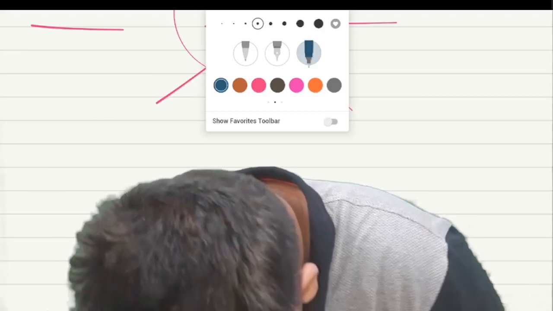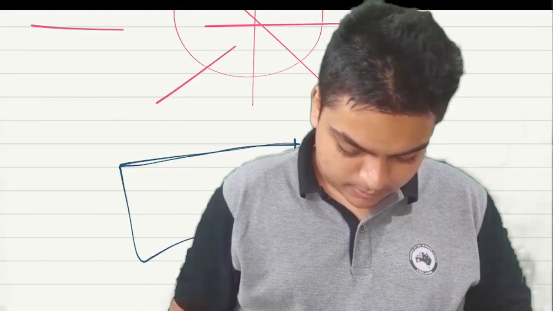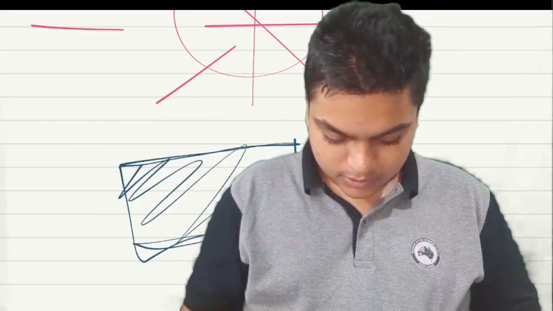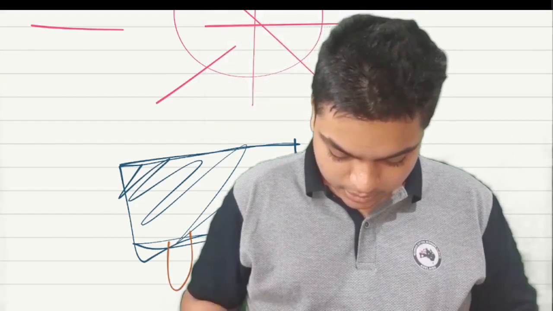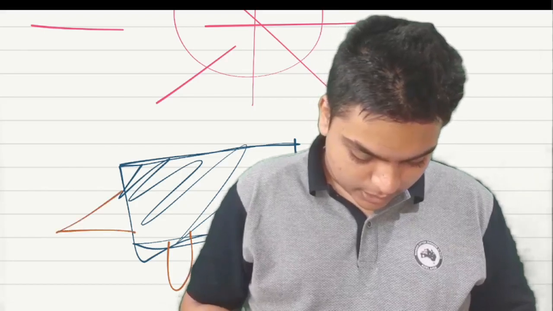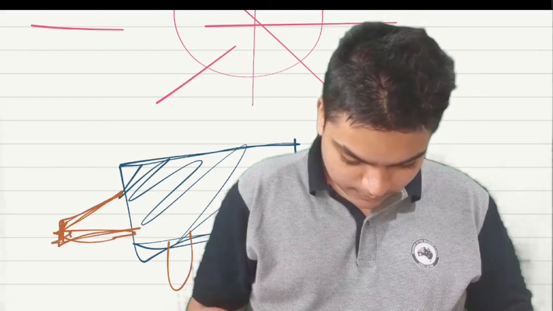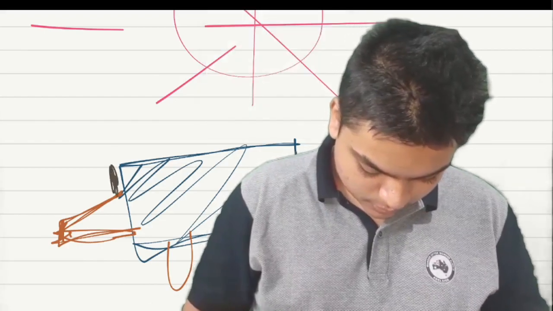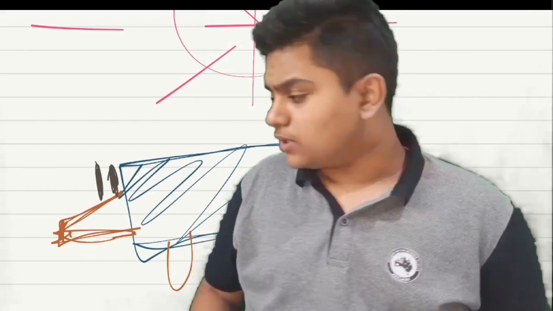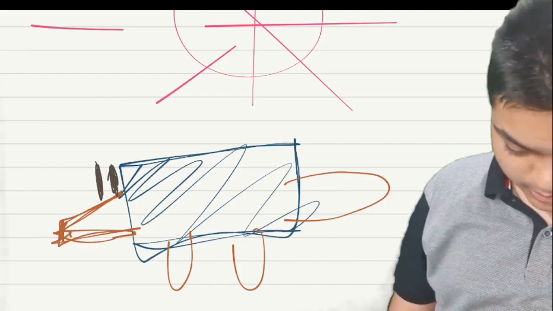Let me try to draw it. That Perry the platypus. If the diagram is so horrible, please do not mind it. It is in blue color, like the cartoon, and it has a brown color tail, brown color legs, and a brown color beak, which is generally not pointed. Yes, and two eyes. Somewhat like this is how Perry the platypus looks. Okay, clear?